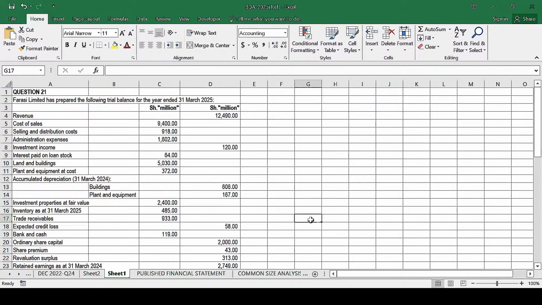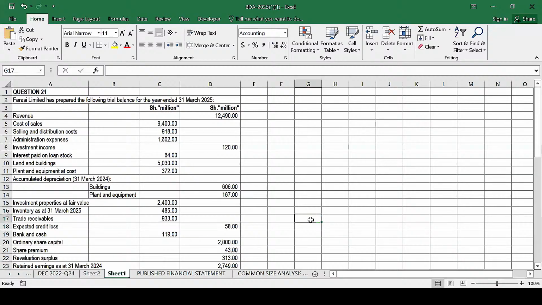It is important for you to note that in this paper for BDA, you will come across this word in so many questions. Credit losses, these are bad debts written off, which are part of the expenses. Expected credit losses, these are the allowance for doubtful debts. And I hope you can recall how we account for allowance for doubtful debts, which is what you used to do in financial accounting, in financial reporting.